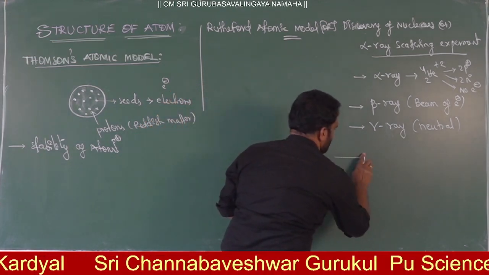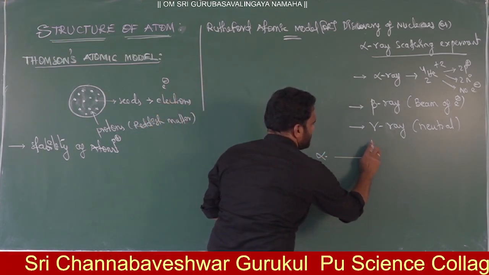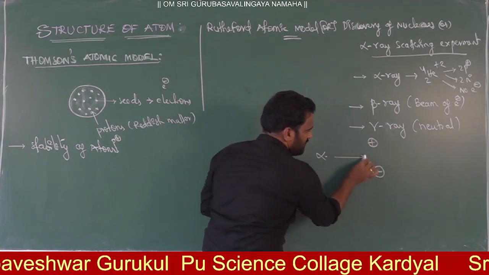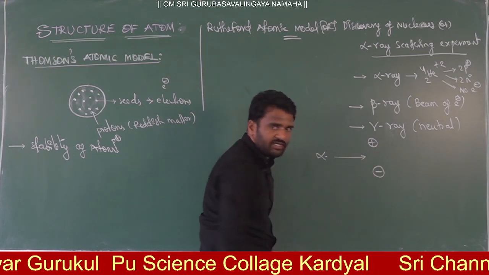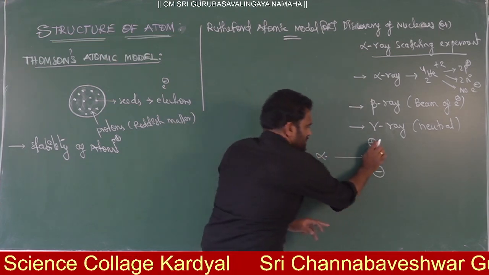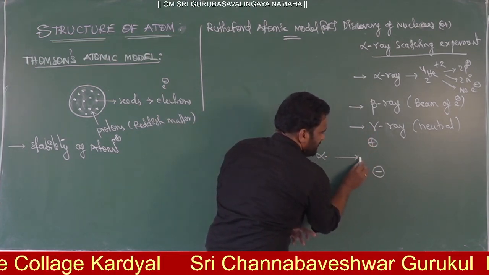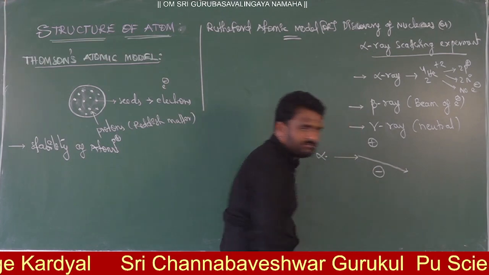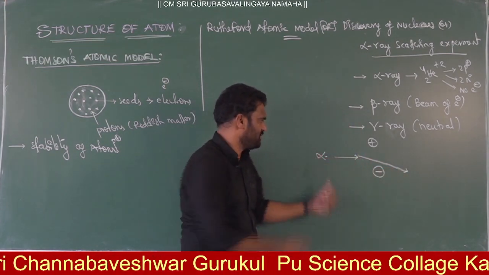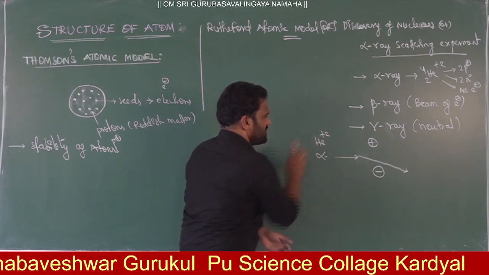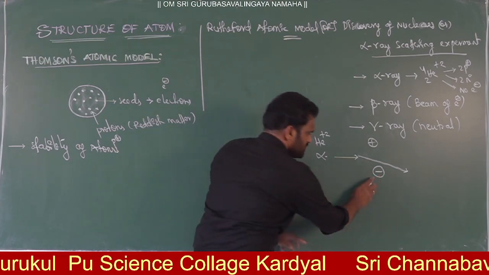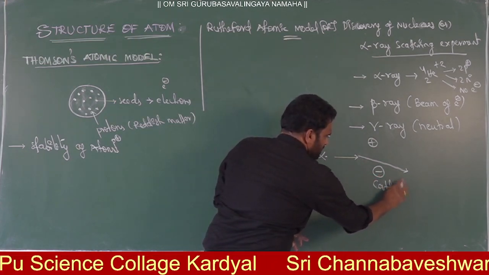For example, here is the alpha ray we are passing. Now I have the cathode here and the anode here. Tell me, will this ray move towards the positive side or the negative side? Up to here there is no deflection, it is moving in a straight line, no attraction. After that it will definitely move like this. Yes or no? Why is it changing its path? Because this is a positive particle. Alpha is nothing but dipositive helium. A positive charge will definitely be attracted toward the cathode. This is the cathode, yes or no? This is the anode.